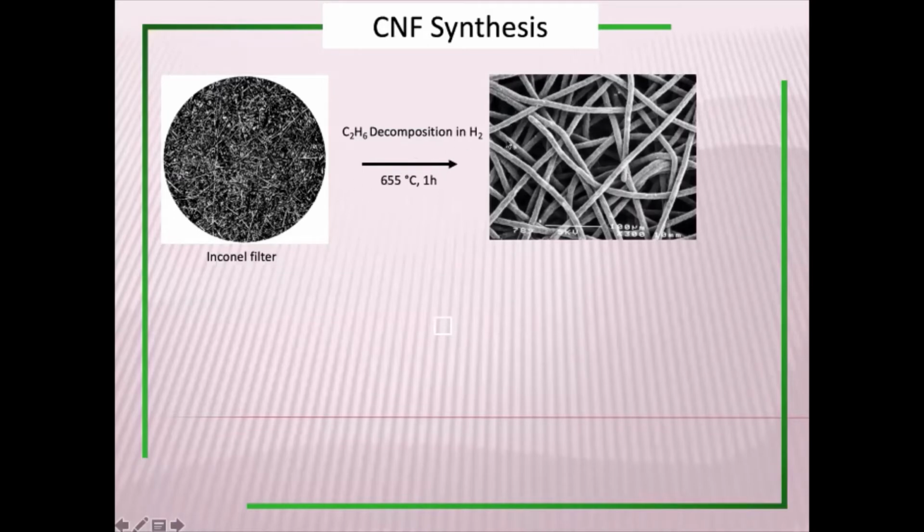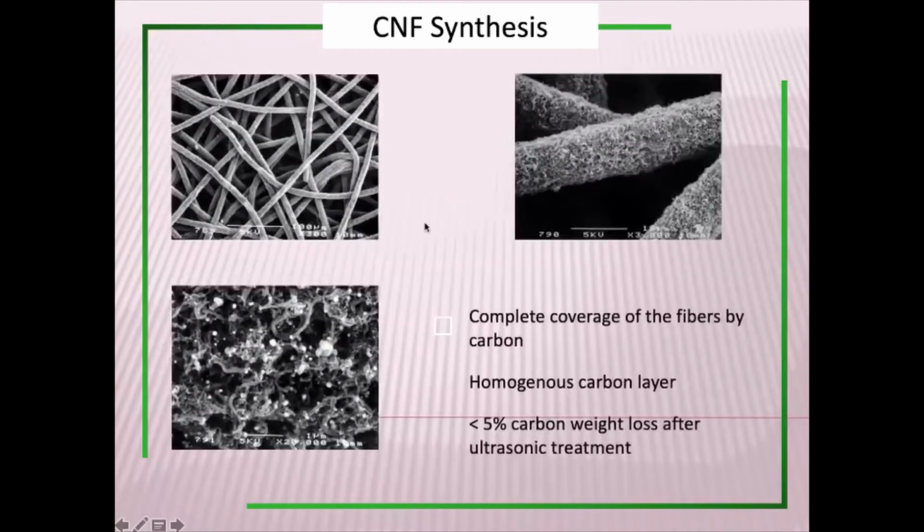So you see now each fiber, this is originally an Inconel metal fiber. On that, now there is actually a carbon deposit. Okay, so now we can grow for some time. Now you see the puffy material. Okay, so the SEM picture clearly confirms that there is a carbon deposit everywhere.